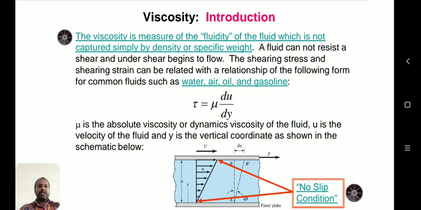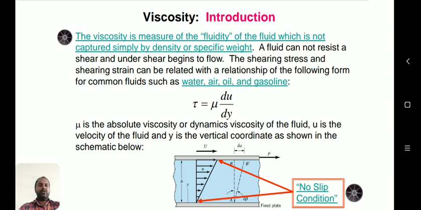Next, a very important topic is viscosity. Viscosity is the measure of fluidity of the fluid, which is not captured simply by density or specific weight. In a simple way, think about water and think about oil.